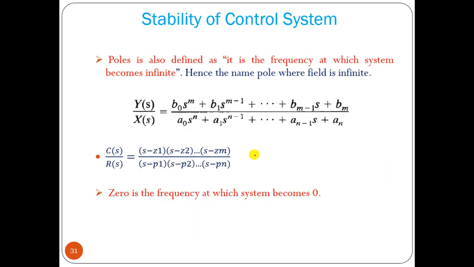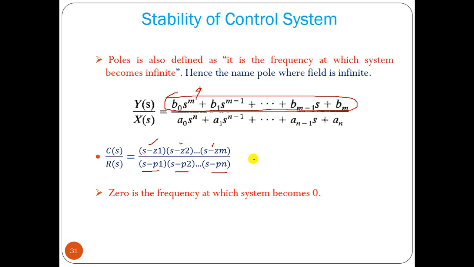Now whatever the numerator term is, we can factorize it and write it in this particular form: s minus z1, s minus z2, up to s minus zm. There are m roots of the equation. For the poles we can write s minus p1, s minus p2 up to s minus pn.